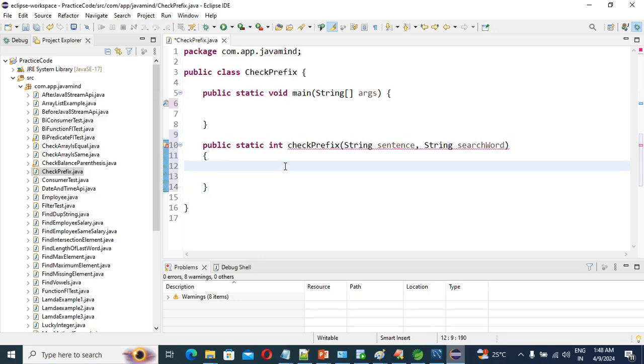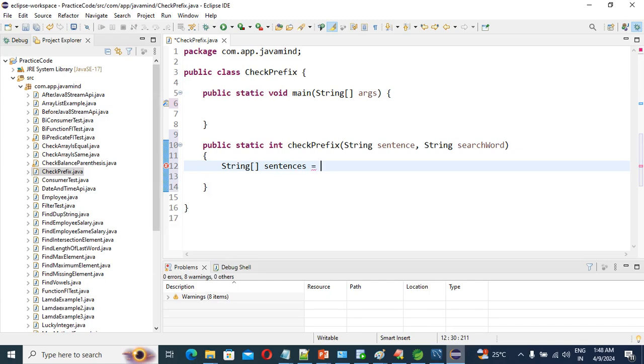So in that method, what are we going to do first? First we need to split the sentence into an array. That's why we take a String array, sentences, equals to, what we can do, first we need to split on the space.